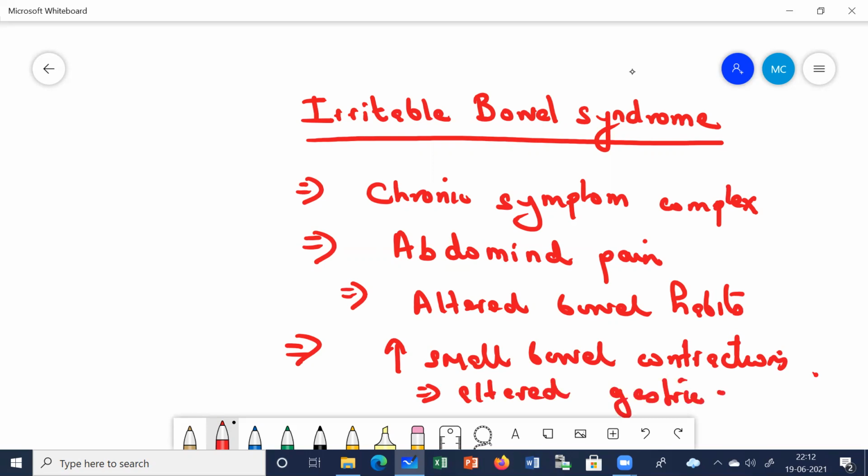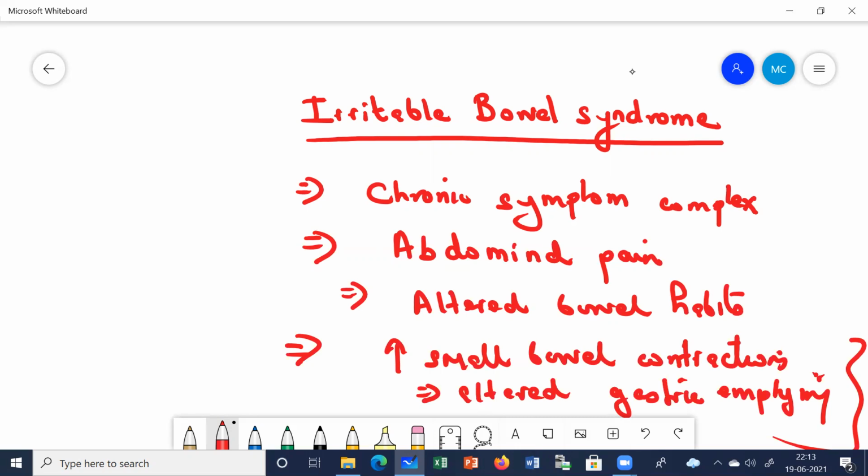So these are the main things which occur in irritable bowel syndrome, right? There is altered GI motility, the contractions of the small bowel are increased, and gastric emptying is altered.